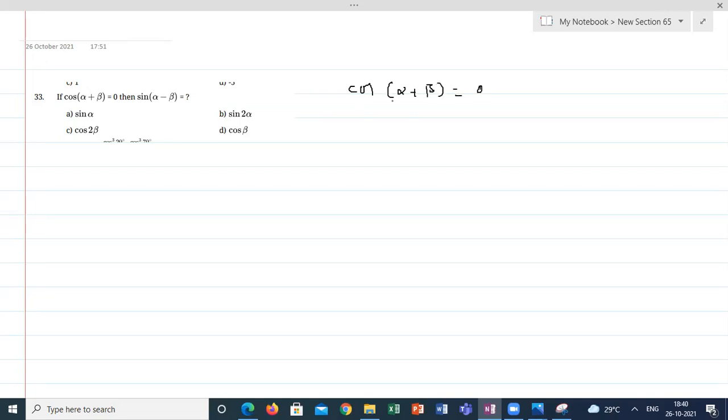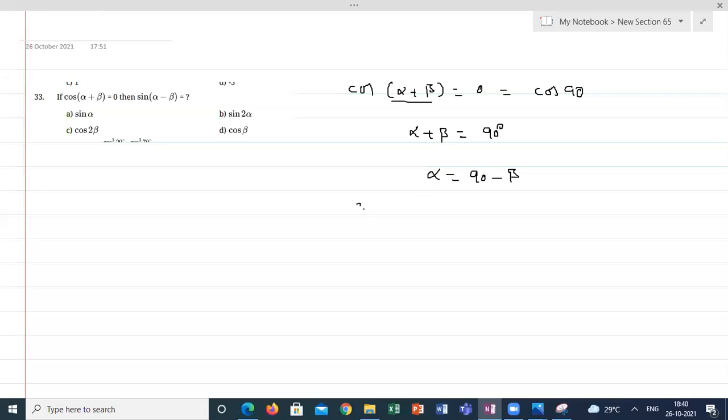It is actually related to complementary angles. When the cos of some angle is 0, it is equal to cos 90. From here, alpha plus beta is equal to 90 degrees. So I can write alpha is equal to 90 minus beta.